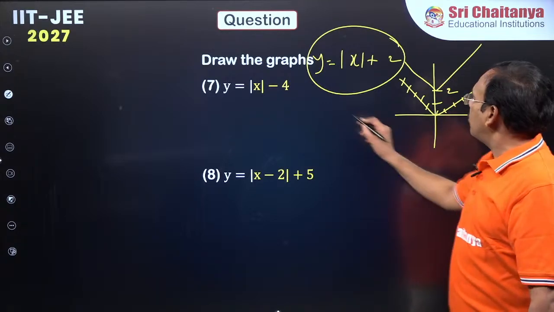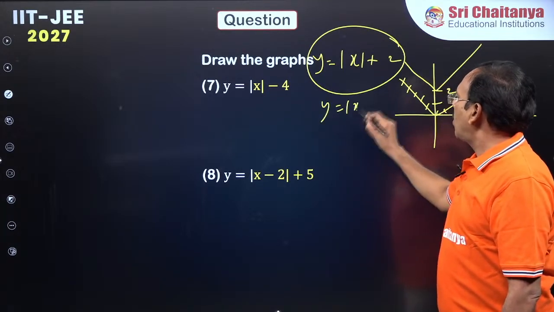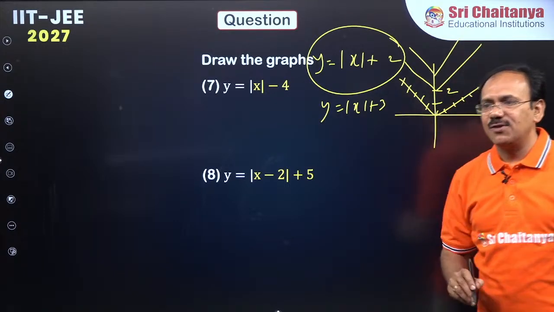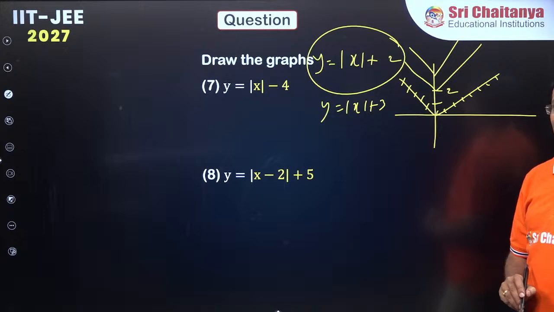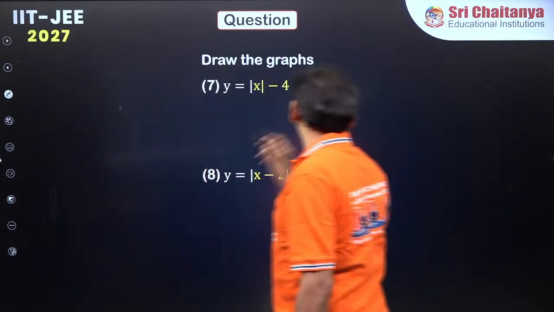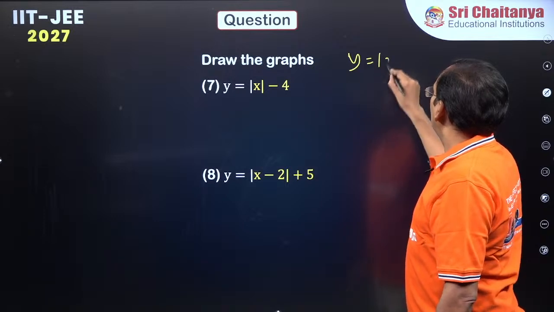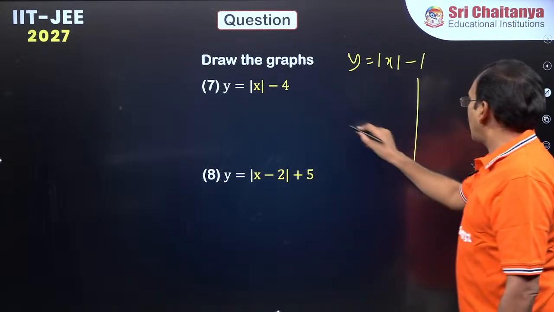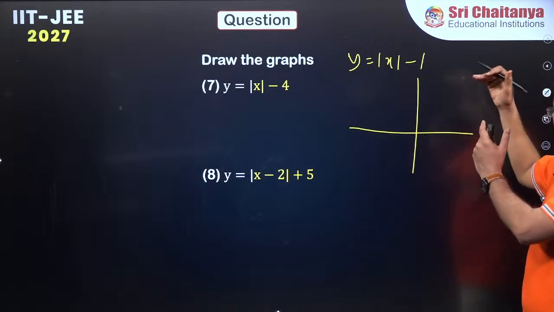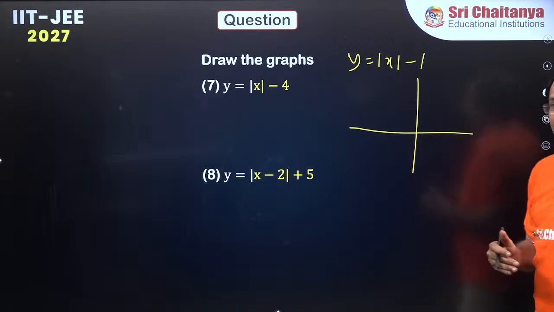Suppose y equals mod x plus 3 means lift the graph by 3 units, right? Suppose you got the question y equals mod x minus 1. What does it mean? For every output mod x, you have to bring down by 1, right?